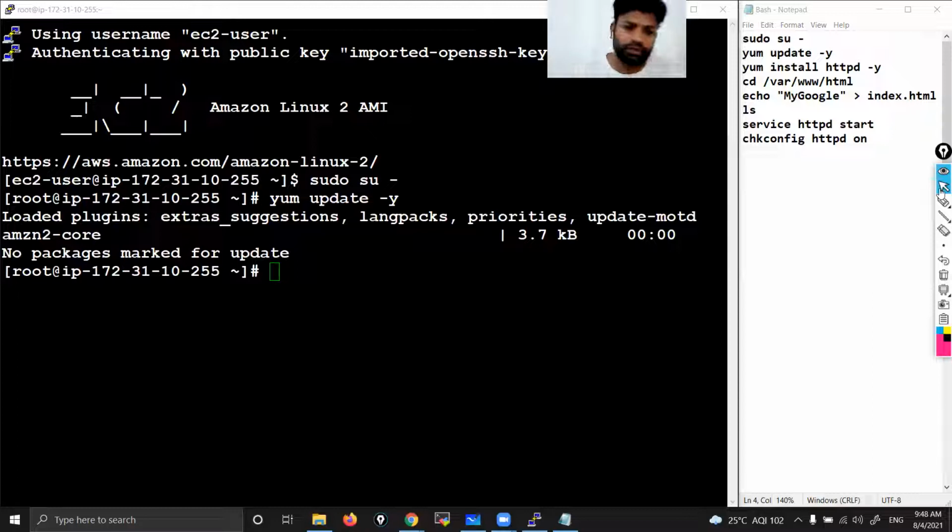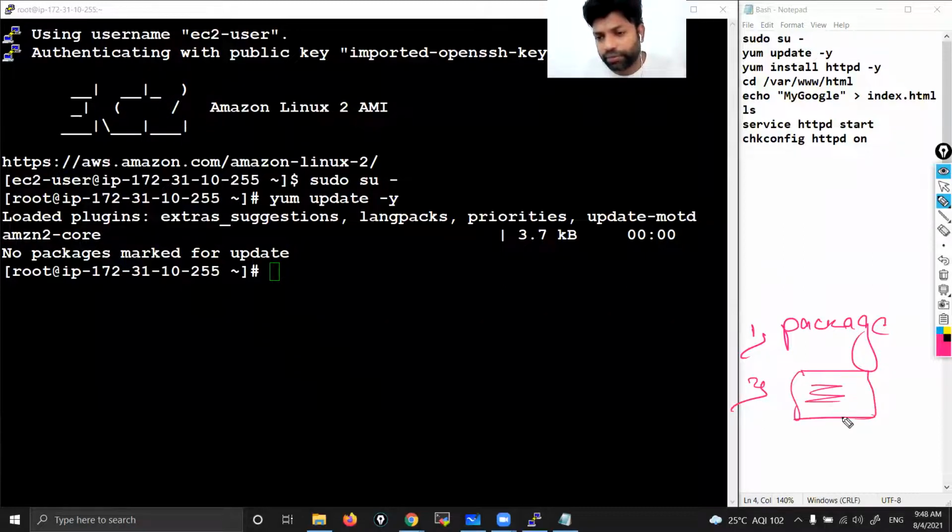Okay, now come to the third one. Now onwards, we need to do three things. First, we need to install the package. Then we need to create that file and put some web content. Then we need to start the service. So let's see all these things.